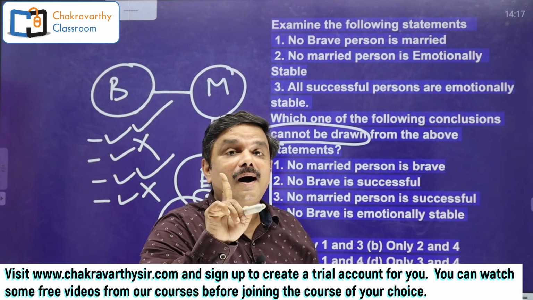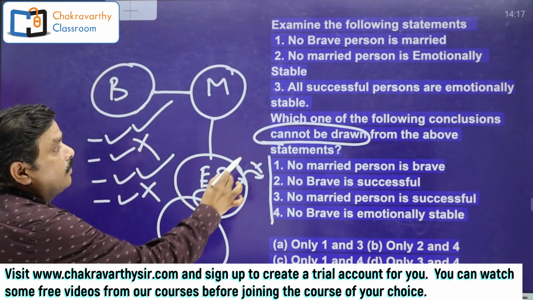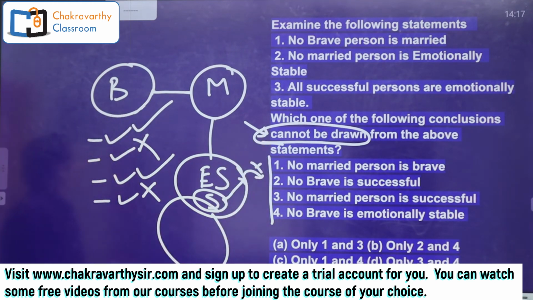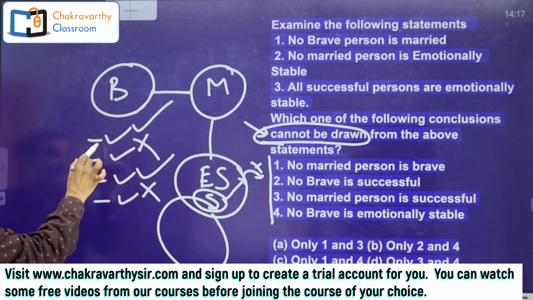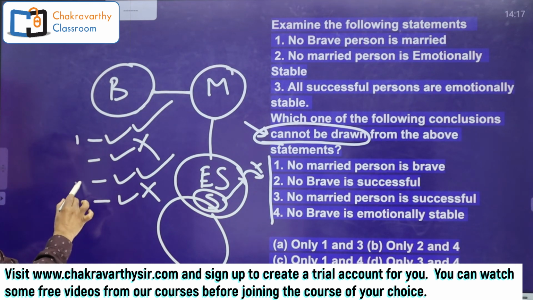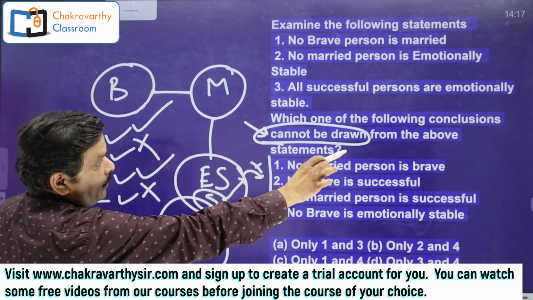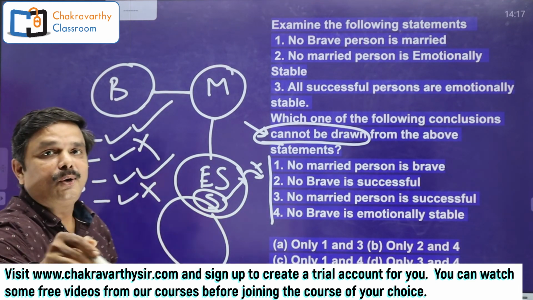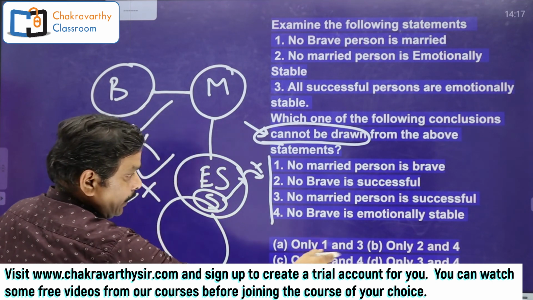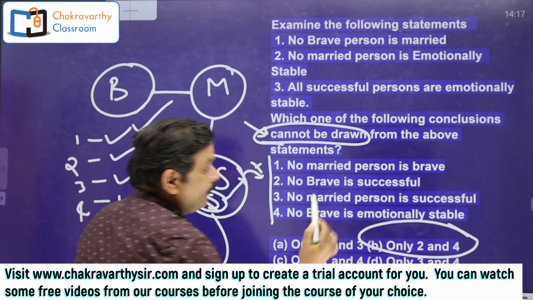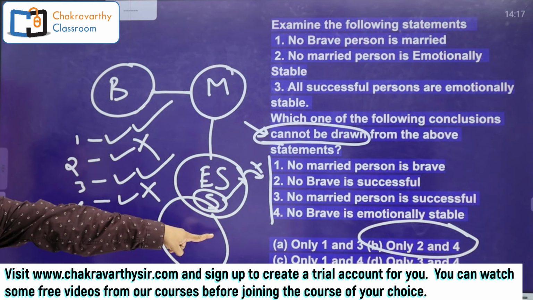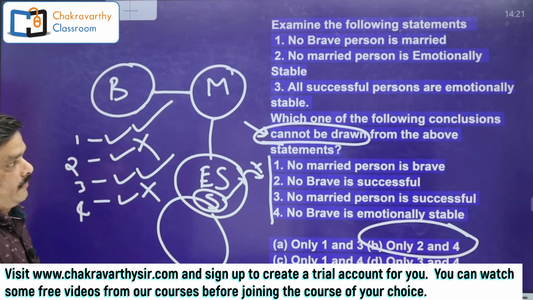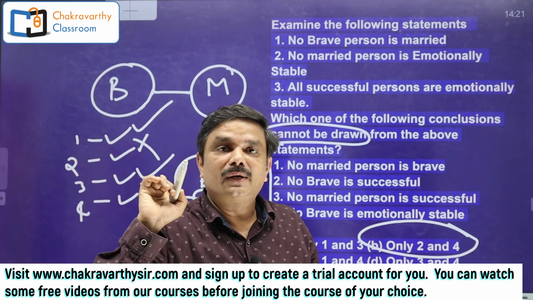Now, marking the answer is very important. What is the question? Which of the following conclusions cannot be drawn? Not can be drawn, right? If it were can be drawn, my answer would have been 1 and 3. But here, which of the following conclusions cannot be drawn means 2 and 4 cannot be drawn. So here 2 and 4 cannot be drawn. This is my option in this way. So by mistake, don't go for 1 and 3. Okay, so this is how exactly you need to go for the question, students. I hope all of you must have understood this one.